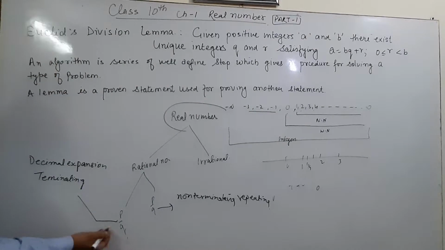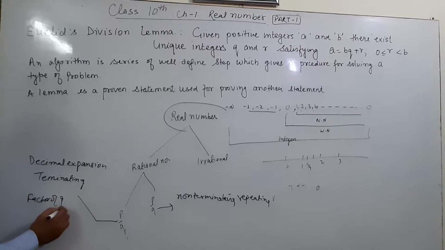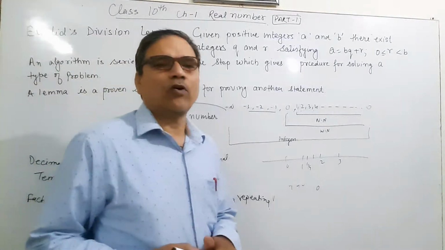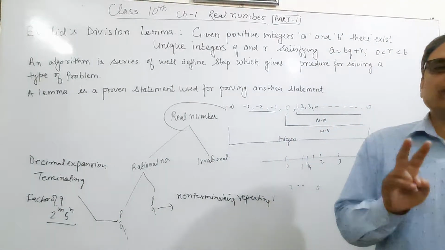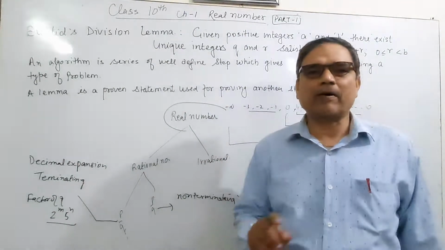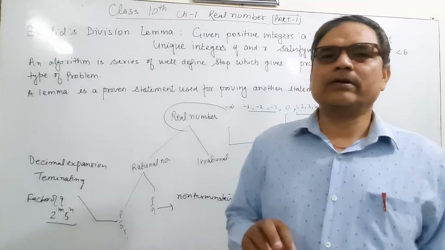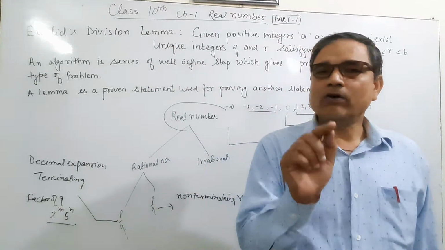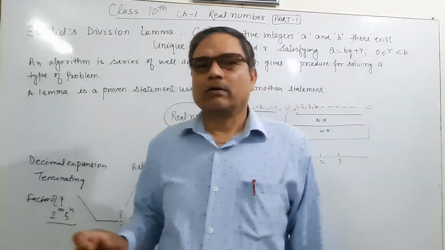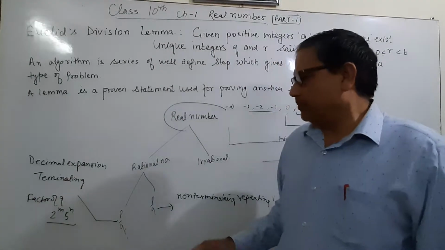If they are terminating decimal expansions, then the factors of q are only in the form of 2 to the power m and 5 to the power n. Here m or n may be any whole number, not a negative number.